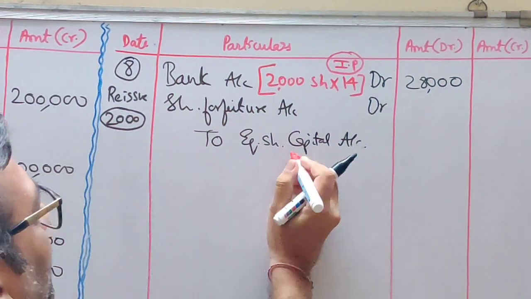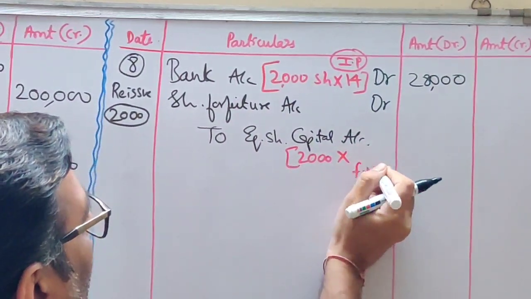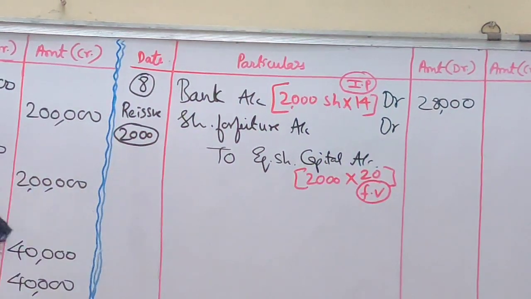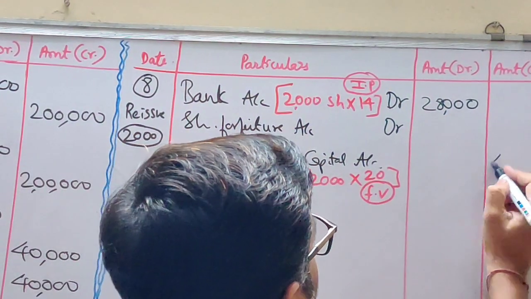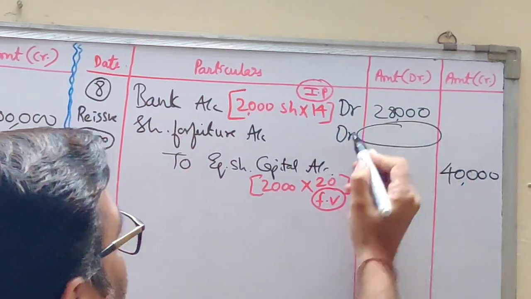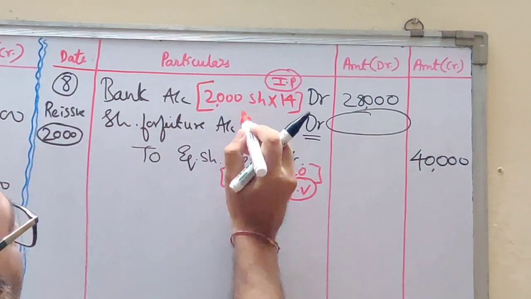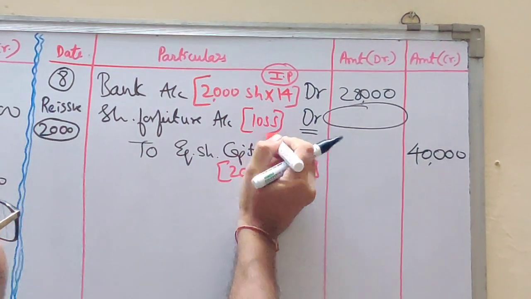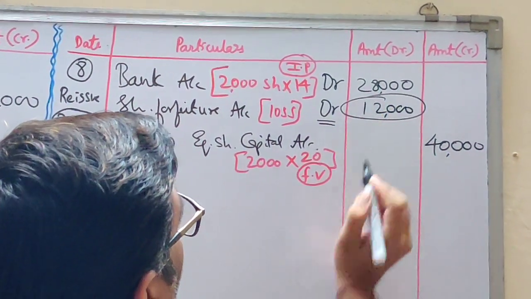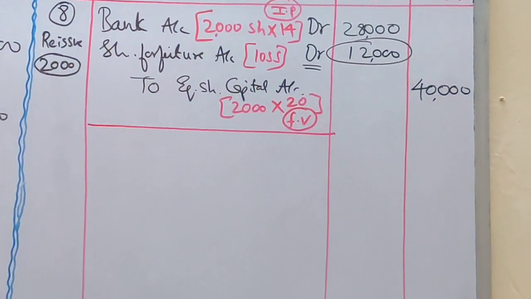For capital, you will always multiply shares with the face value. What is face value? 20 rupees. So 2 2s are 4 and 4 zeros. So there is a loss. We are getting balance on the debit side. So it is a loss, students. We have incurred a loss on reissue. How much loss? 12,000. So this is the reissue entry.